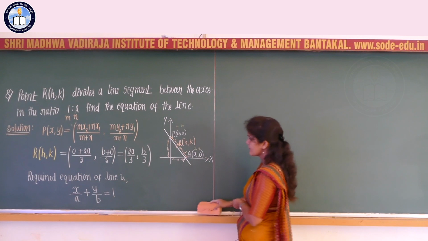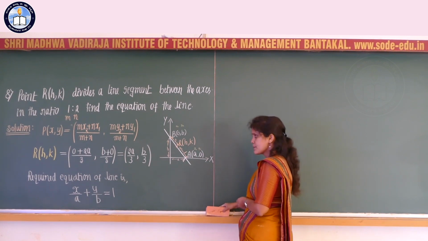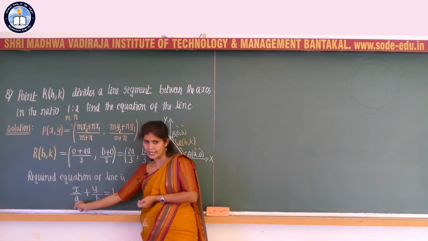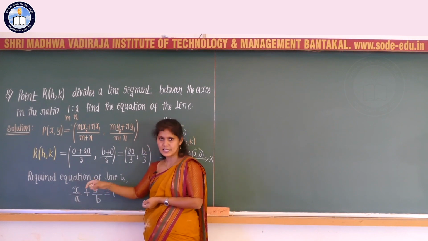That is nothing but the required equation of the line. So if it is possible to substitute the values of a and b, then that is the required equation.